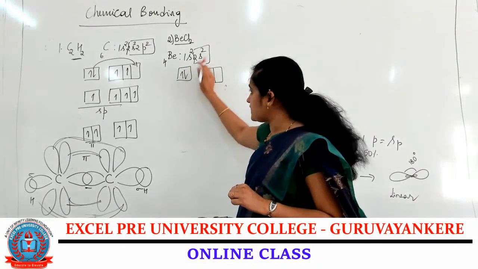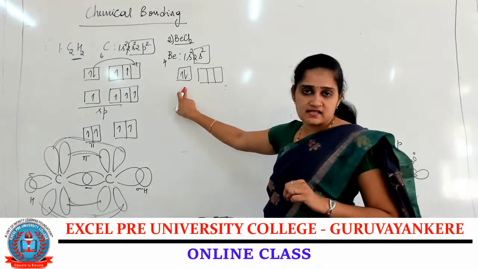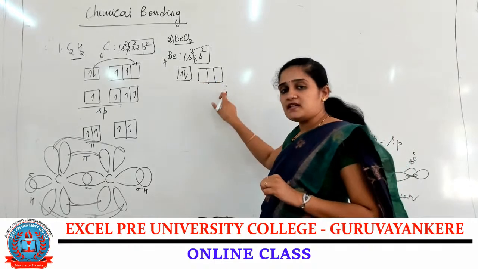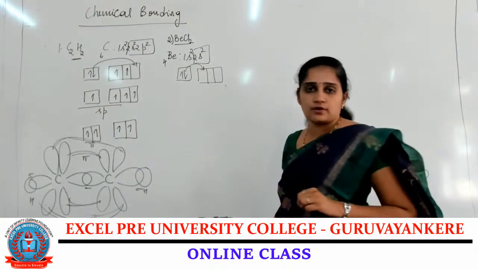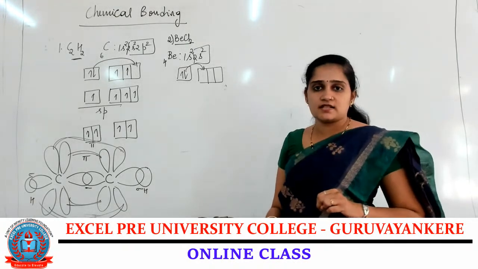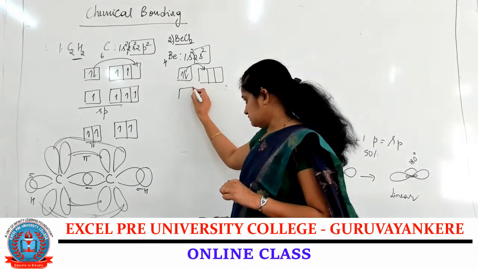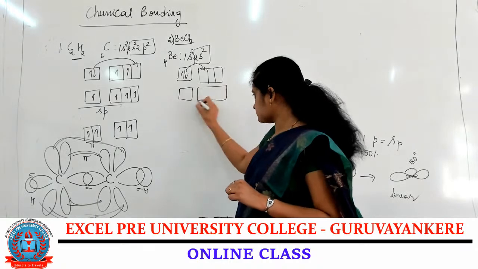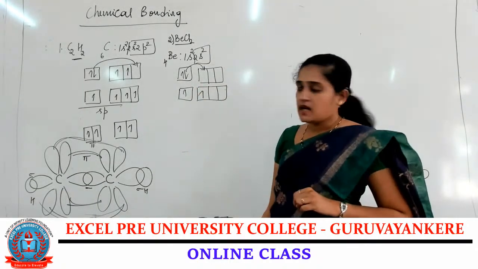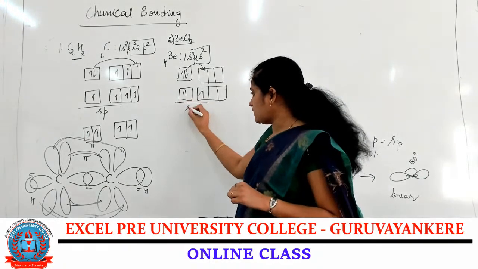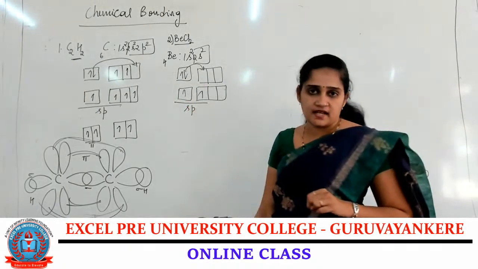See, the 2s electron is present in the valence shell, 2p is 0 now. During the excitation from the 2s orbital to the 2p orbital, 1, 2 electrons. And these 2 unpaired electrons undergo Sp hybridization.